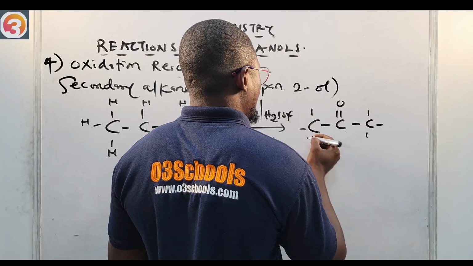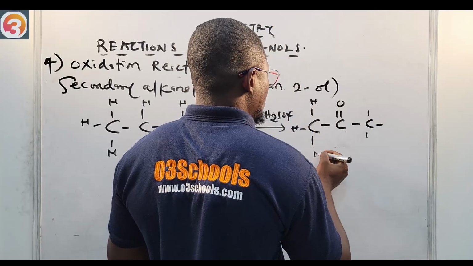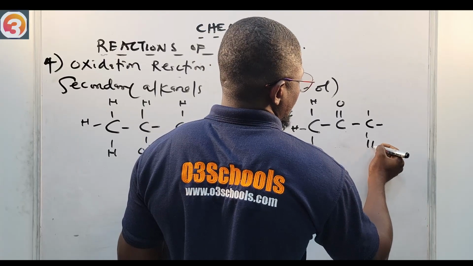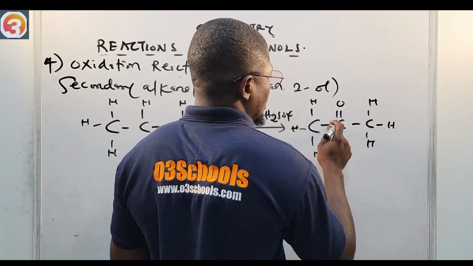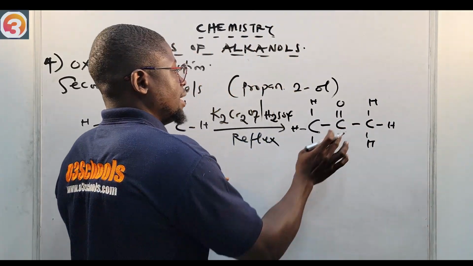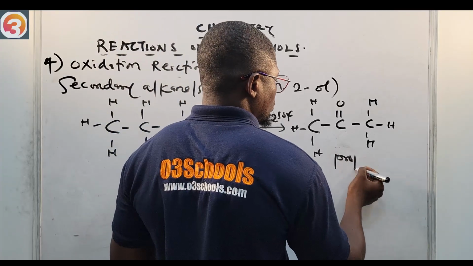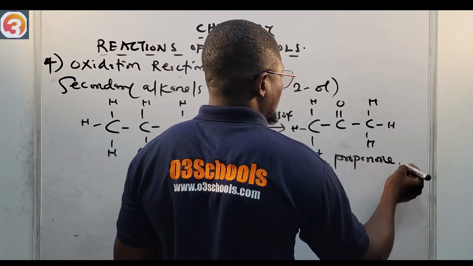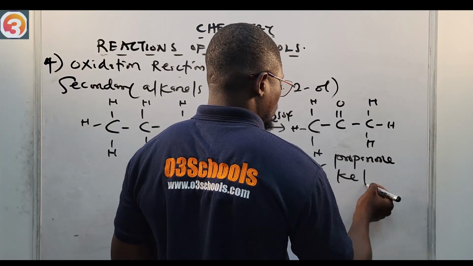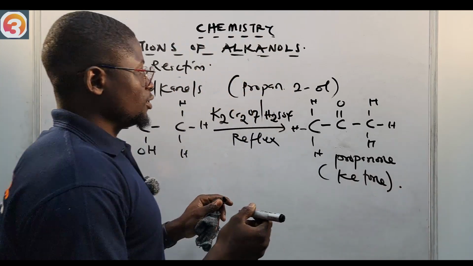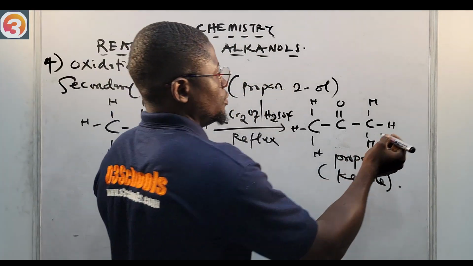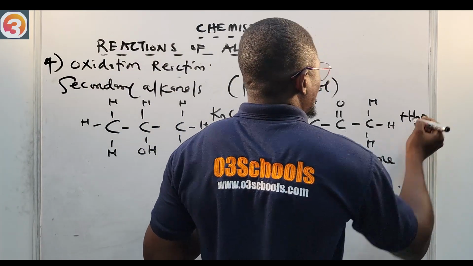Then C, H, H, H. 1, 2, 3, 4, it's complete now. So these are our propanone, which is a ketone. Please take note of that. Of course, plus water, H2O. So that is that.